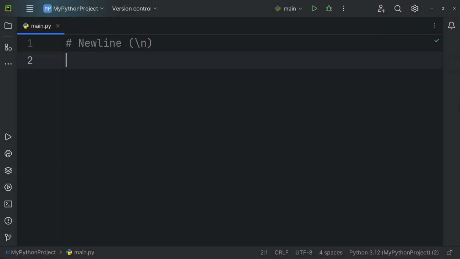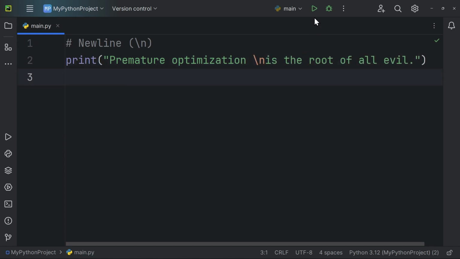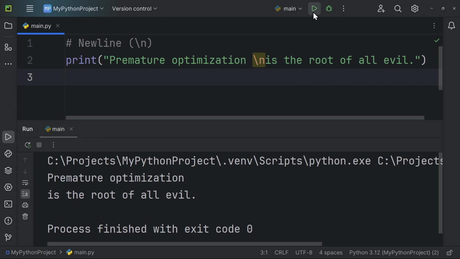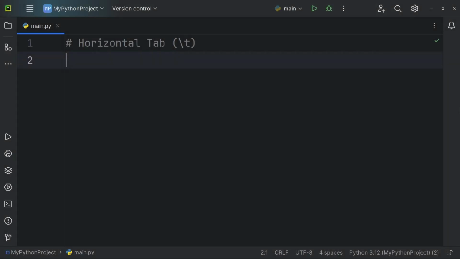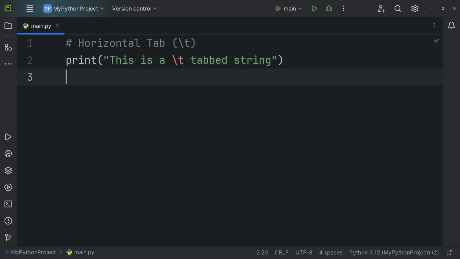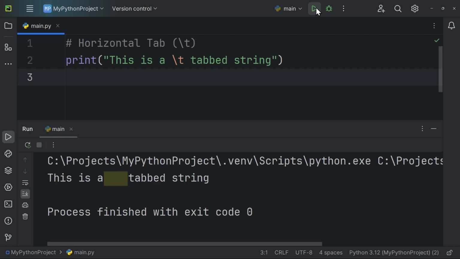\n inserts a line break, moving the cursor to the beginning of the next line. For example, print premature optimization \n is the root of all evil. The output shows a break at the \n in the sentence. \t inserts a horizontal tab space, often used for indentation or alignment. For instance, print "this is a \t tabbed string." The output shows an extra tab in the sentence.